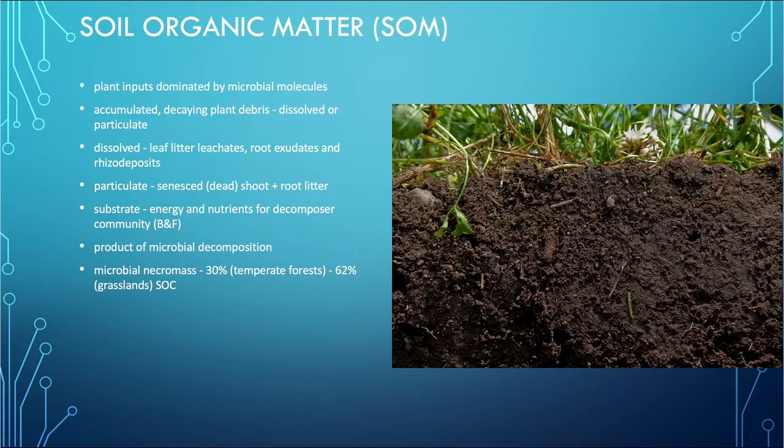So that organic matter has 30% dead microbial cells, and in grasslands it's 62%, and that's soil organic carbon that has this huge amount of organic carbon taken up by these microbes. It just shows you the sheer enormity of these microbes that should be present in these ecosystems.